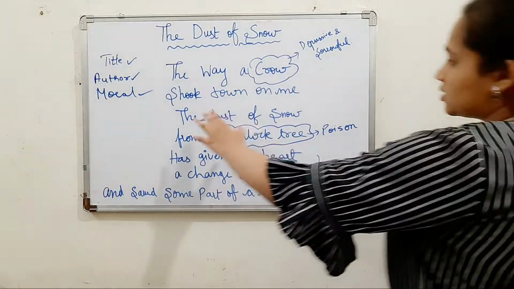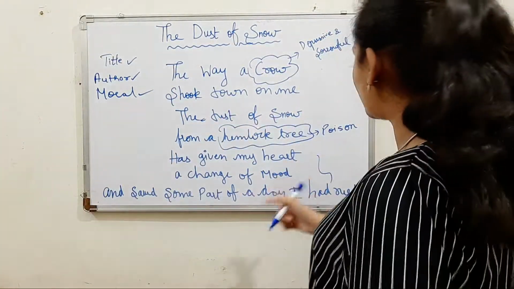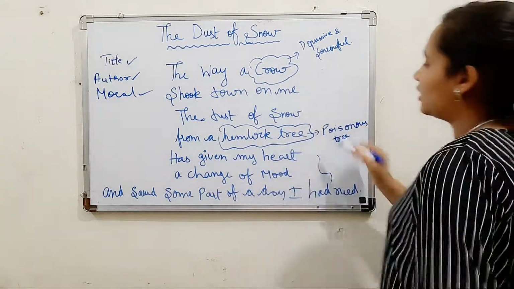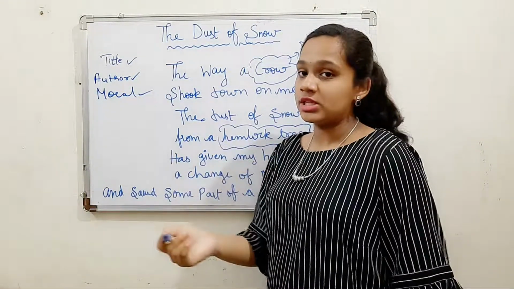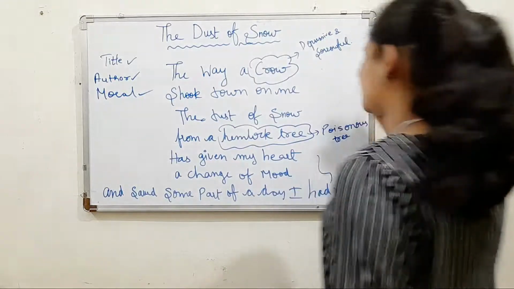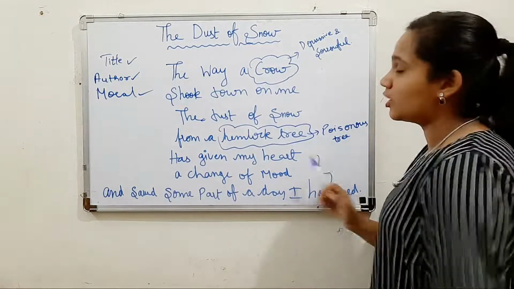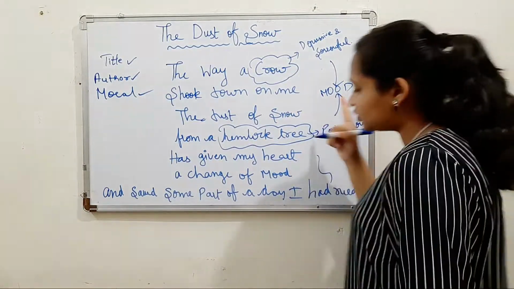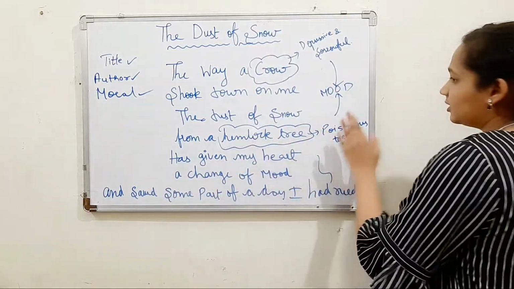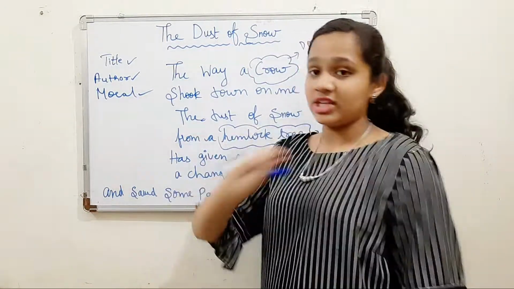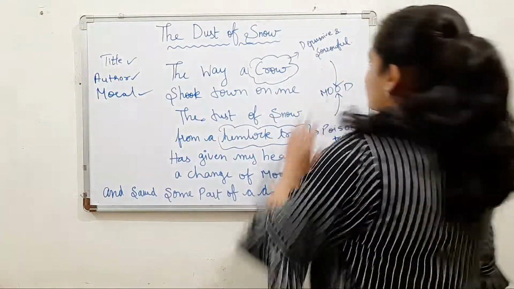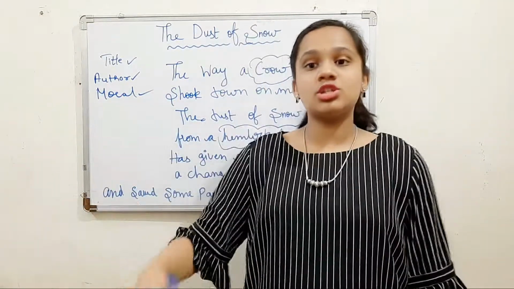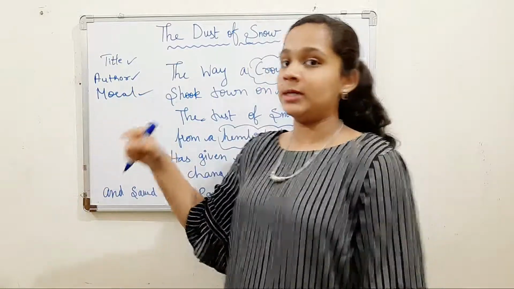And next here, the dust shook down on me, the dust of snow from a hemlock tree. This is a poisonous tree. So that is why this crow and a hemlock tree show us the mood of the poet. Crow is a depressive and sorrowful sign, and hemlock tree is also a poisonous tree. So these two together show us that the poet's mood is not at all good. He is really very sad. So that is why he used crow and a hemlock tree to show his present mood. That is why he has used a bitter side of nature to present his similar mood.